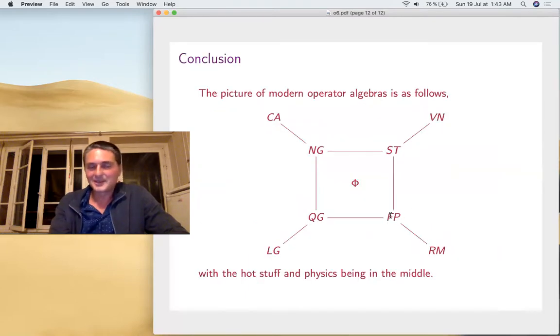So as a conclusion, that's the picture of modern operator algebra. The hot areas are exactly here: quantum groups, non-commutative geometry, factors, free probability, physics probably in the middle. And here you have the precursors, von Neumann algebras, random matrices and Lie groups. So that's somehow what it's all about, and many, many things to be done.